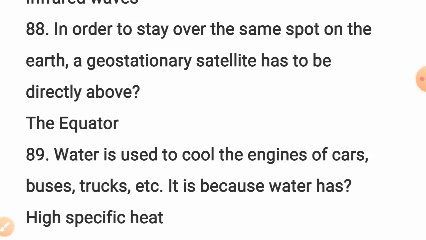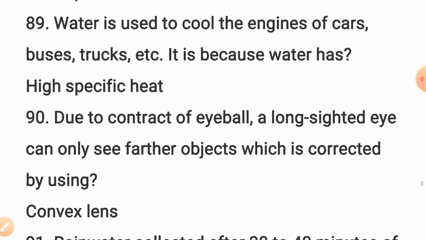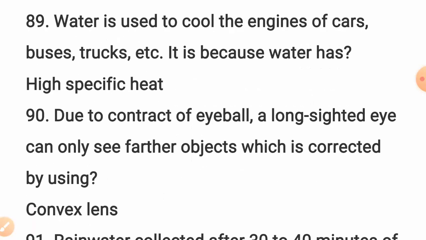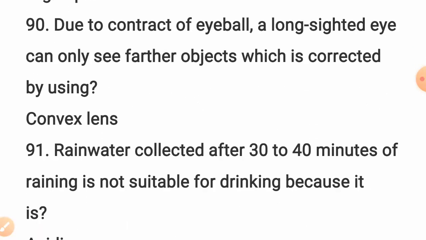In order to stay over the same spot on the Earth, a geostationary satellite has to be directly above the equator. Question number 89. Water is used to cool the engines of cars, buses, trucks, etc. It is because water has high specific heat. Question number 90. Due to contraction of the eyeball, a long sight eye can only see farther objects, which is corrected by using a concave lens.